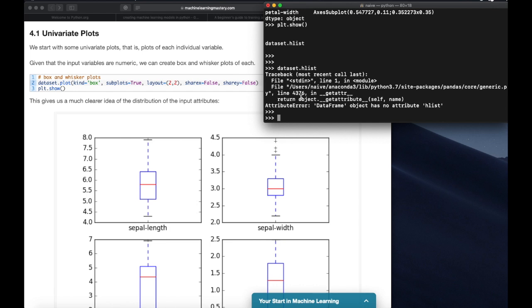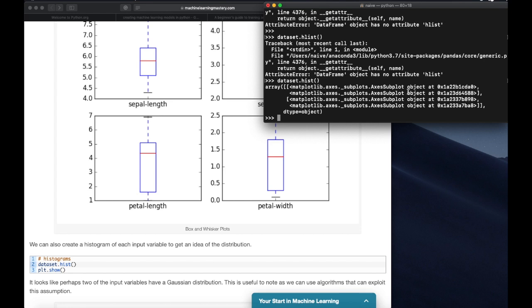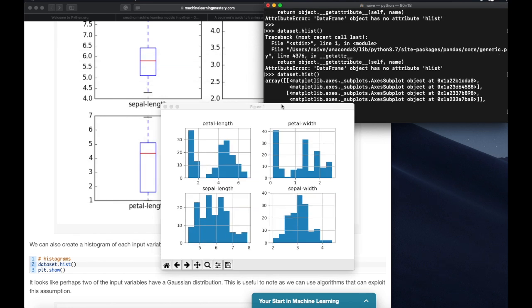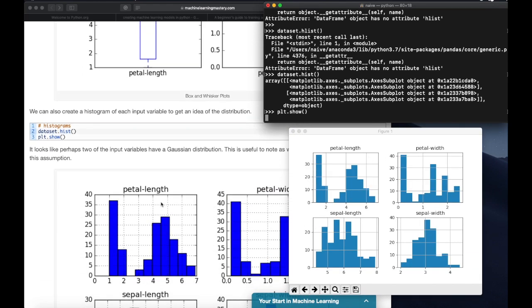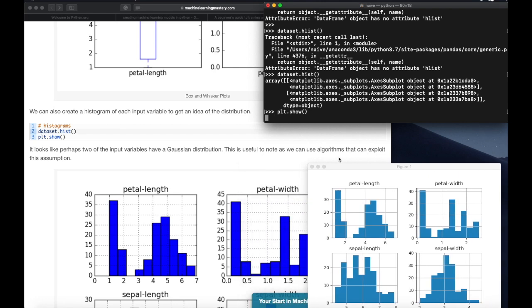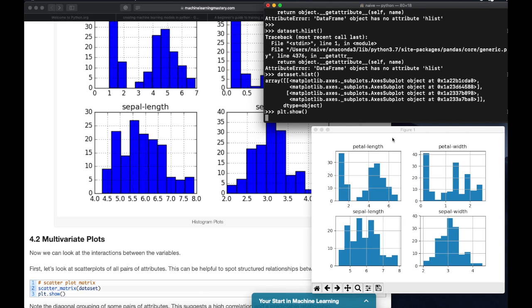Oh, now it works. Okay. Dataset.hist: 'list' object has no attribute 'hist'. So what is it? It's hist. I did something there. Now just plot and show. Okay, it's a histogram of the dataset.